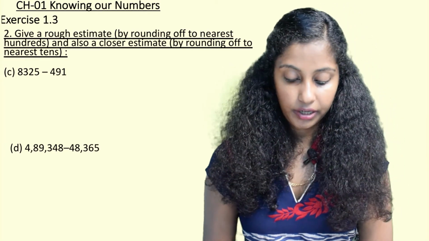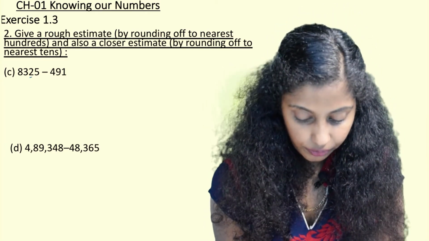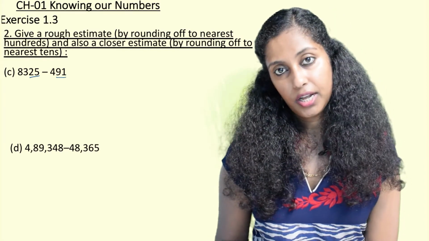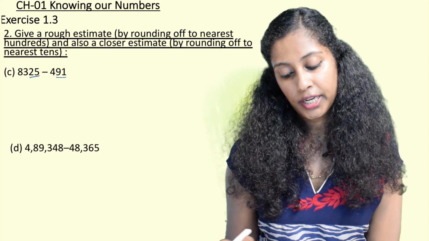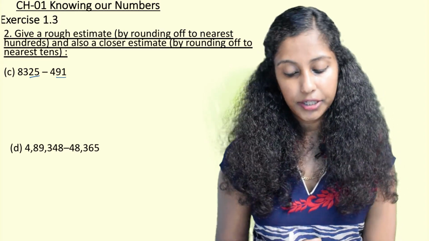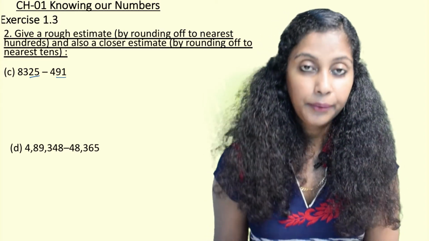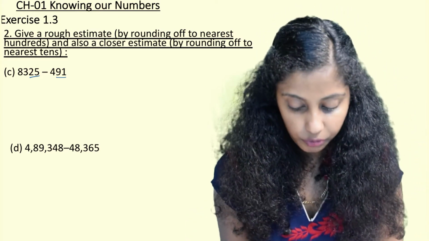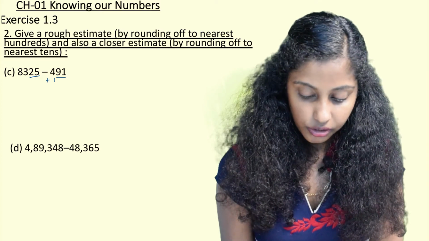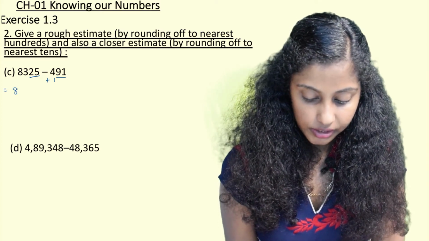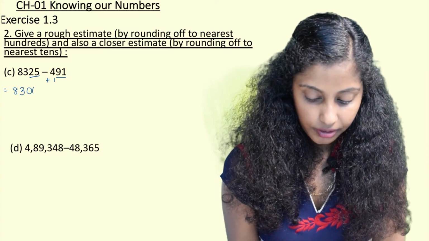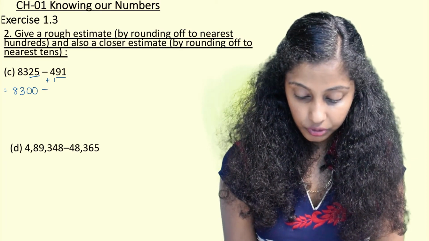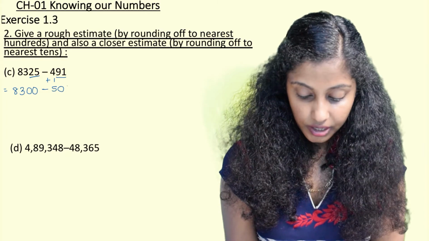Then we see 8,325 minus 491, nearest 100. So for hundreds, what we do is underline tens and ones. Now 25 again is in the range of 1 to 49. So 300 will remain as it is, no change in that. 91 is in the range of 50 to 99. So 400 will take a jump to the next 100. So here how we are going to write this is 8,300 minus 491, which becomes to the nearest hundreds 500.